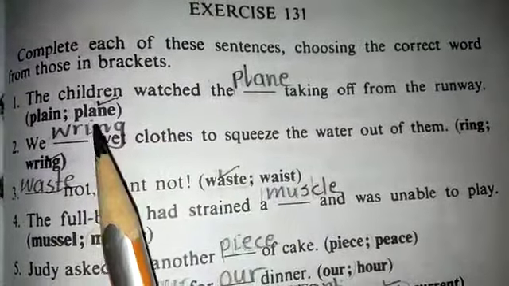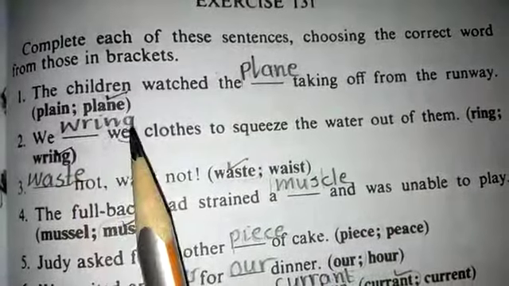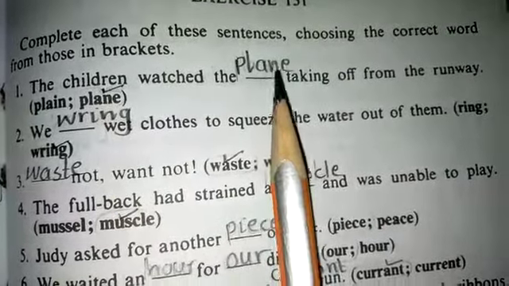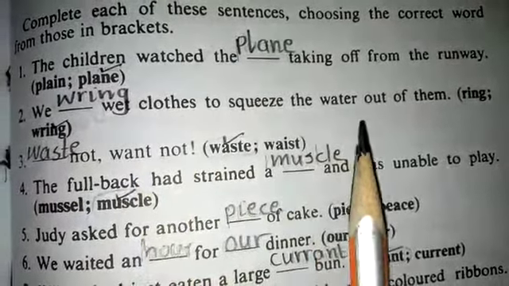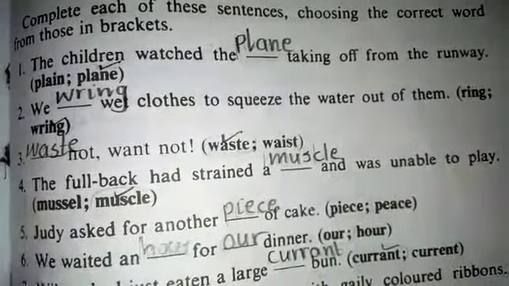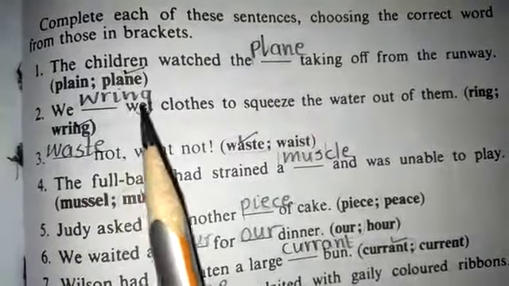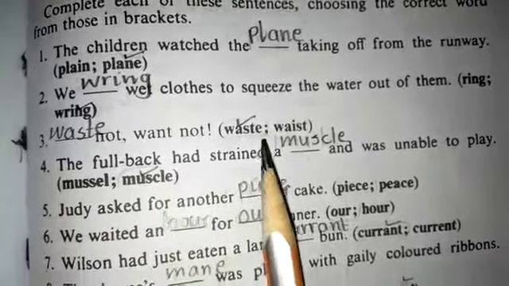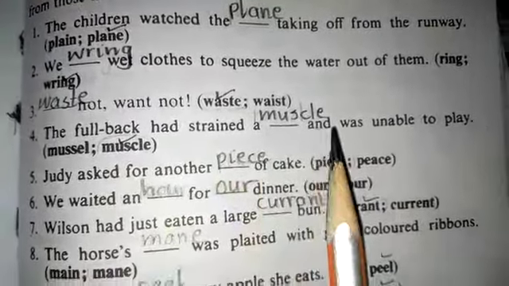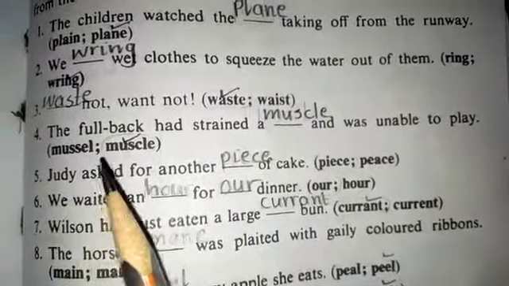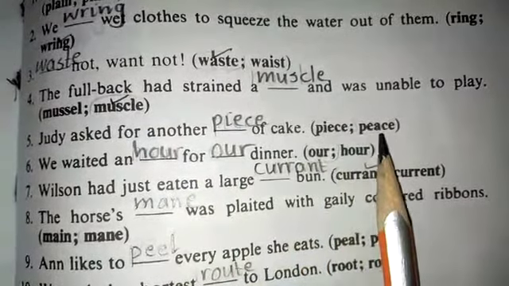The children watched the dash taking off from the runway. Plane or plain. Which will come? Plane. Obviously, they are talking about an airplane. We dash wet clothes to squeeze the water out of them. Ring, it's jewelry, and wring, WRING. We will write wring here. Waste not, want not, waste and waist. The full back had strained a muscle and was unable to play. Muscle and mussel. Judy asked for another piece of cake. You know the difference between piece and peace.